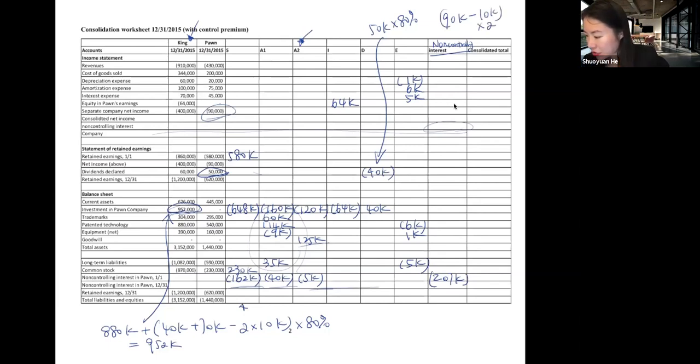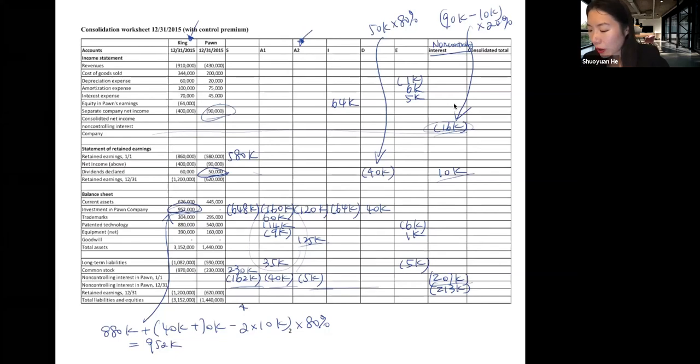Multiplied by the non-controlling interest percentage of ownership. So this is also the same as last class. That gives us 16,000. And then the dividend, which belongs to non-controlling interest, is 10,000. So 27,000 plus 16,000 minus 10,000, the ending non-controlling interest is 213,000. And then that's the last column.